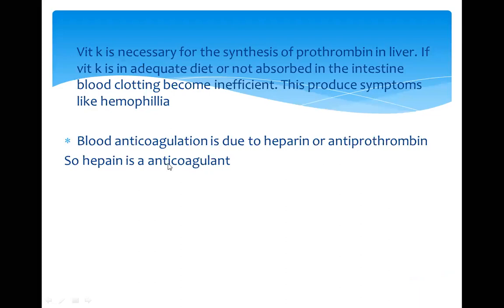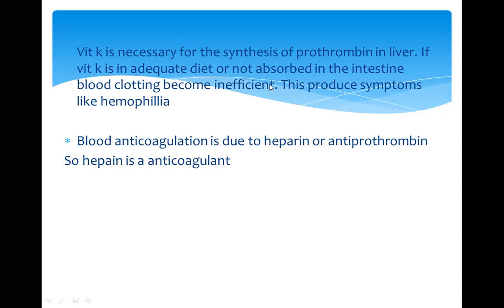Now a very important point that we are discussing at the end of this topic is that vitamin K is necessary for the synthesis of prothrombin in the liver. We know that inactive prothrombin has to be converted into active thrombin. So it is formed exactly in the liver, and for the formation of active thrombin it requires calcium ions. But if vitamin K is inadequate in the diet or not absorbed in the intestine, blood clotting will be inefficient, because, sorry, active thrombin will not form.